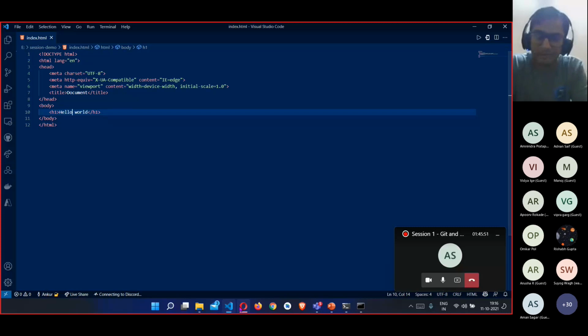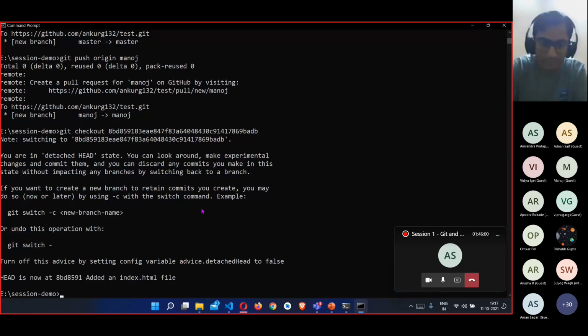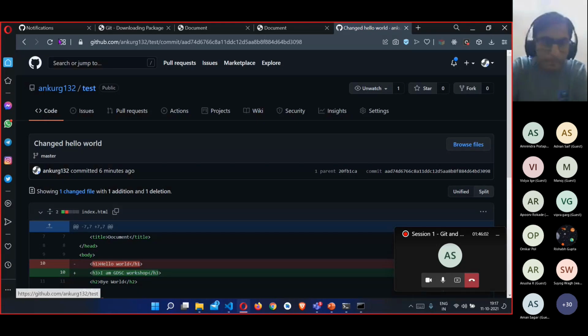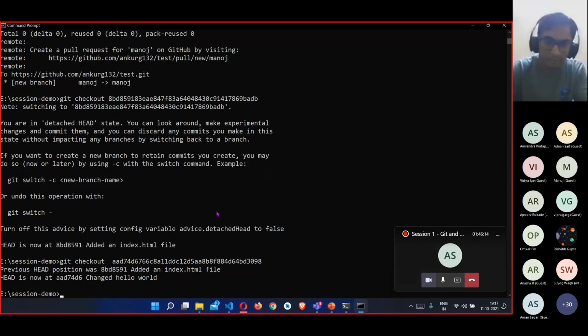And in case you wish to go to your next version, you can also do that. You can just copy this here, and you can go back to the recent changes again. So this is how important it is to use Git.